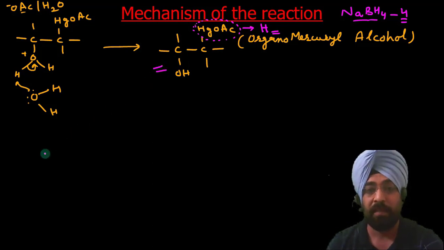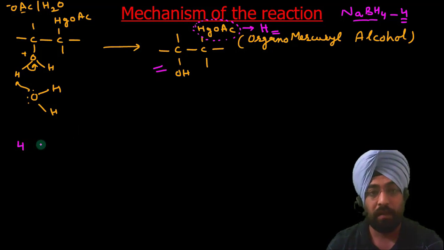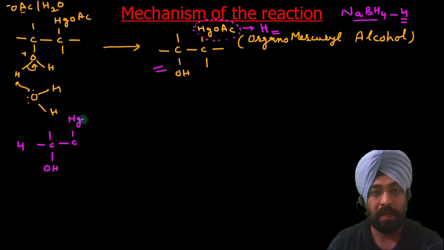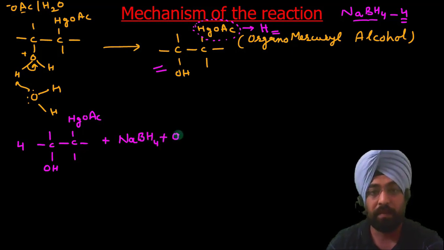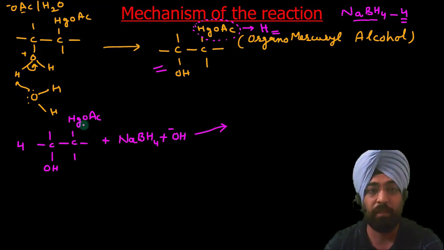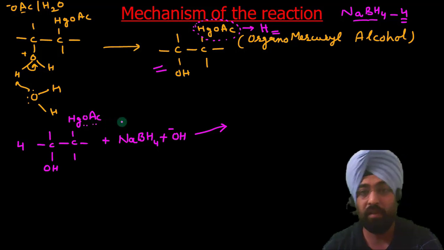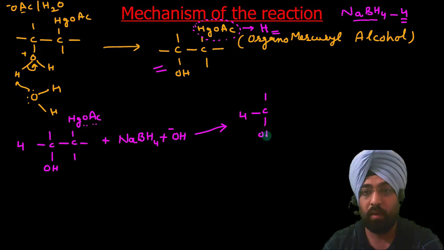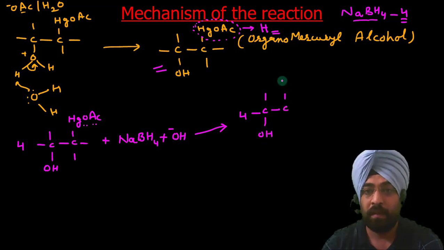So I will write here 4 C-OH, C-HgOAc plus NaBH4 plus OH negative. You will get, I will write here, this group will be replaced by hydrogen. We get 4 C-OH, C-H,